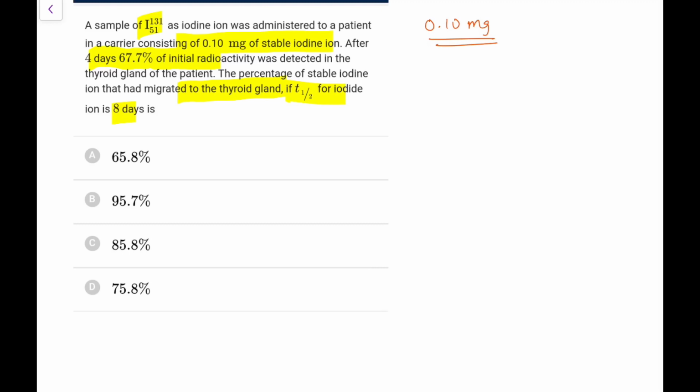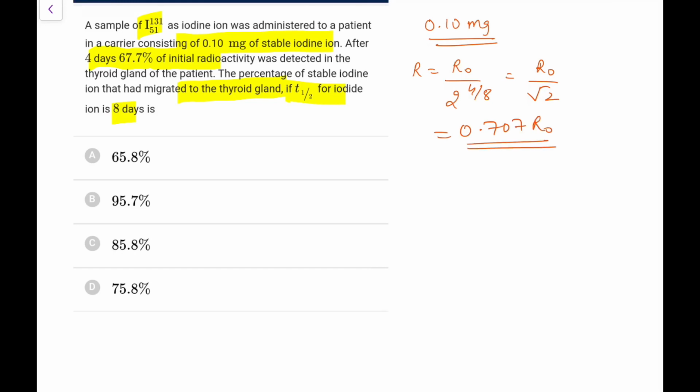So initial activity is 67.7% after 4 days. First of all, after 4 days, what would be the activity originally of the complete sample? The original activity would be R0 upon 2 to the power 4 by 8. That is R0 upon root 2, which you can say is 0.707 R0.